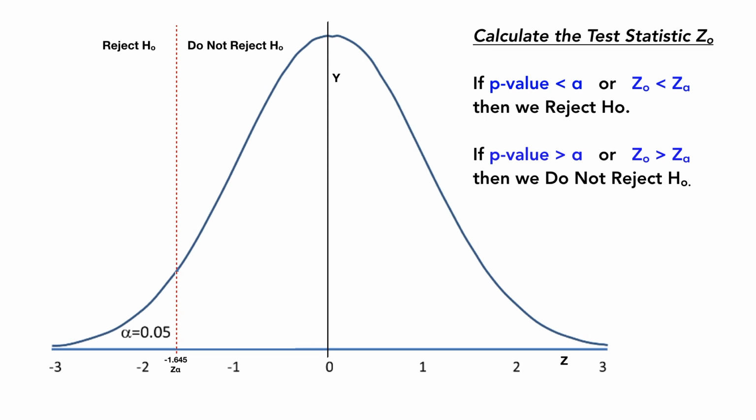Now we go ahead and do the test statistics on the sample patients and we calculate the z value. When we do that, we figure out that the z value is more than minus 1.645. As it is on the right hand side of this dotted red line, we do not reject the null hypothesis. As we don't reject the null hypothesis, that means the alternate hypothesis is false and the drug is not working in this particular scenario.